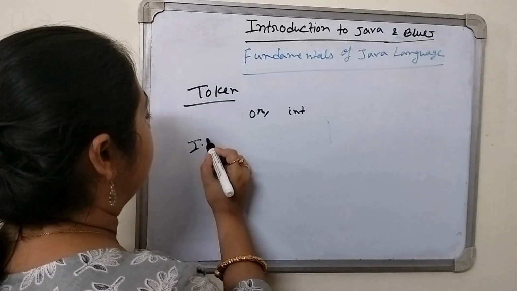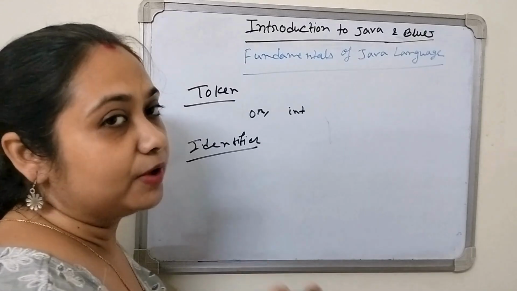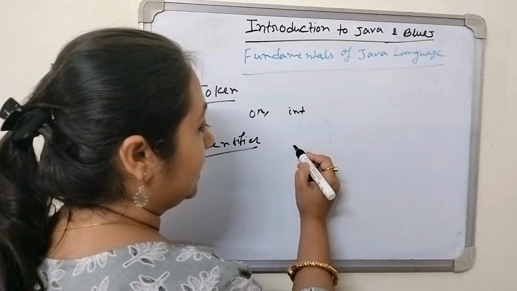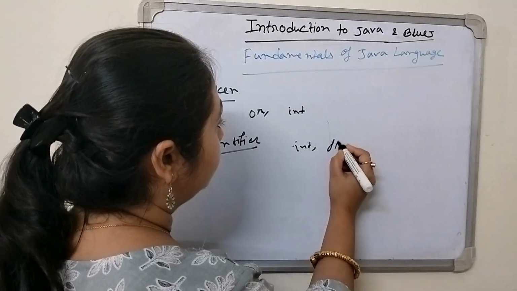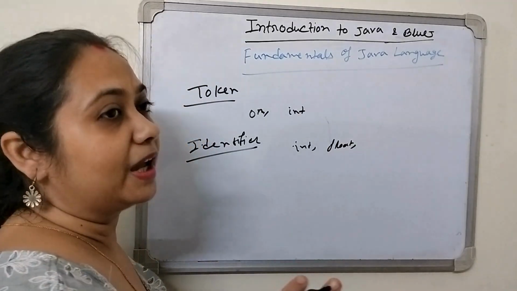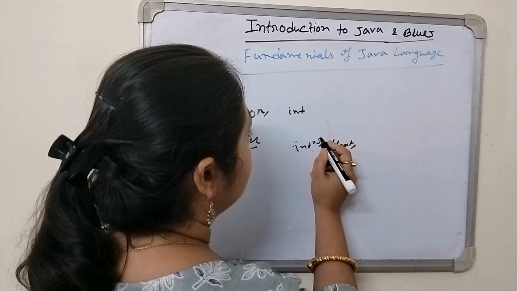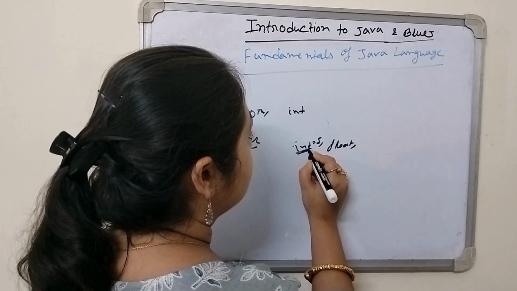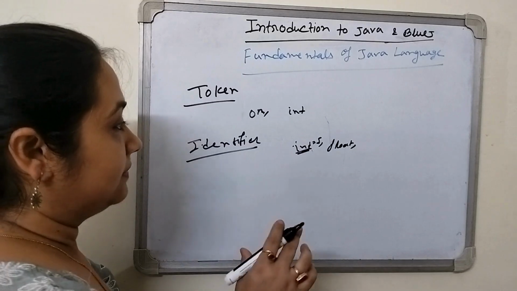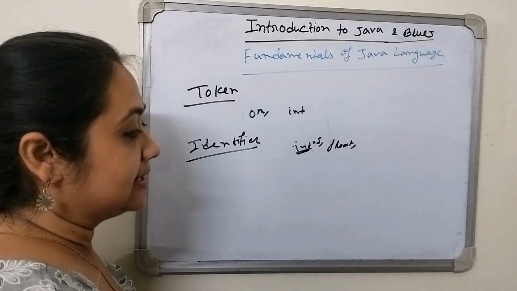Next is the identifier. What is the identifier? Identifier means by which we can identify something. It may be integer, float. Suppose integer means it is a 5, so I can identify this number 5 as an integer. So these are the identifiers, that means by which we can identify something. And it can be of any length and size.